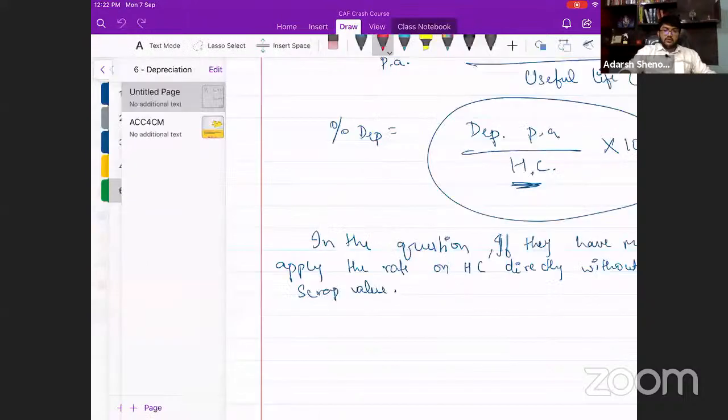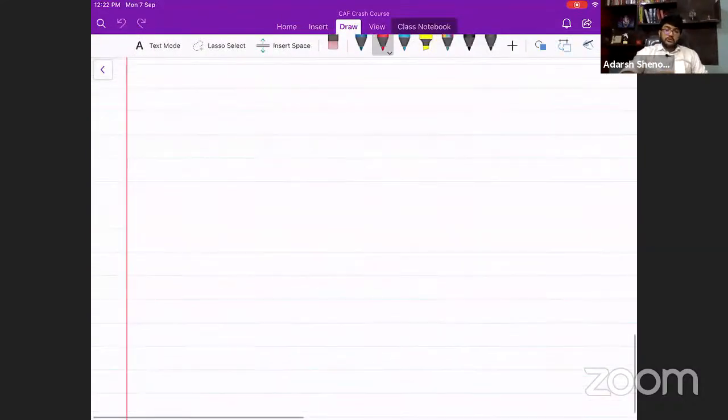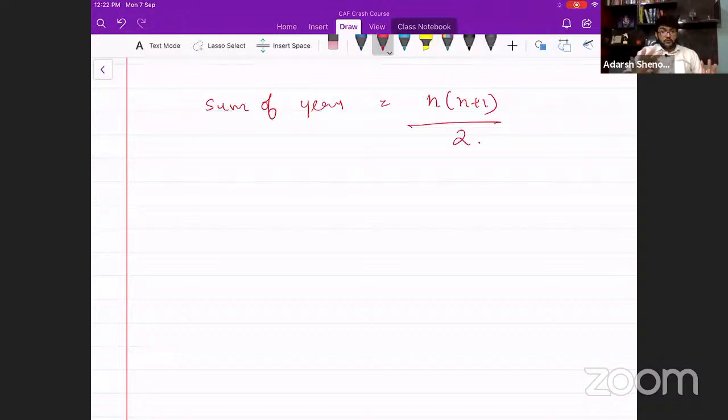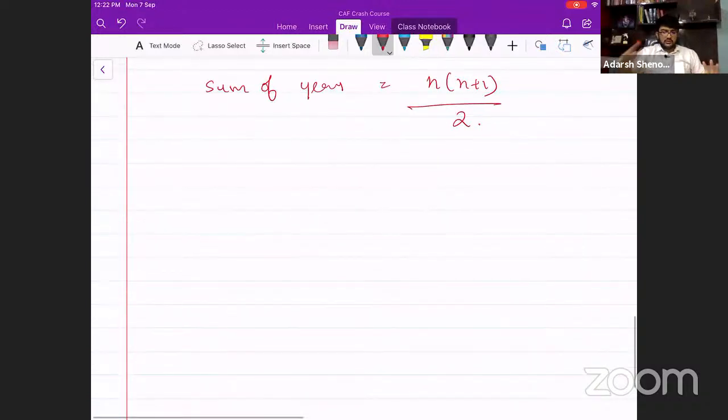Please pay attention now. What is step 1? Sum of years. Very simple to calculate sum of years, n into n plus 1 divided by 2. Step 2, if you have to calculate rate, you can skip this step. If you have to calculate the amount of depreciation directly also, you can calculate. I'll tell you how to calculate it directly also. But if they have asked the rate of depreciation, the rate of depreciation is calculated like this.